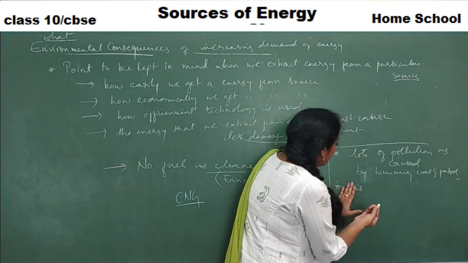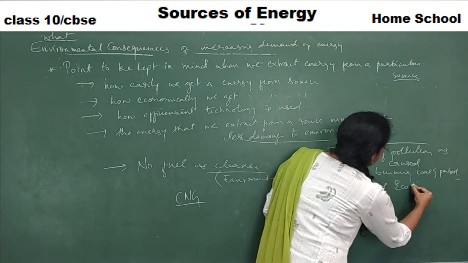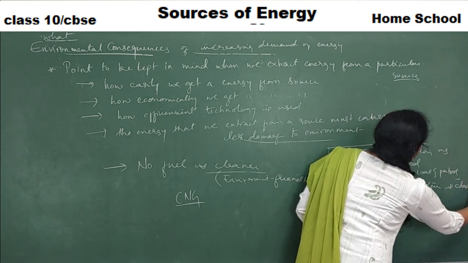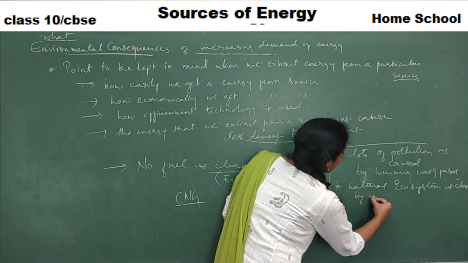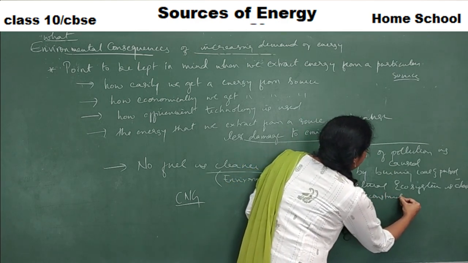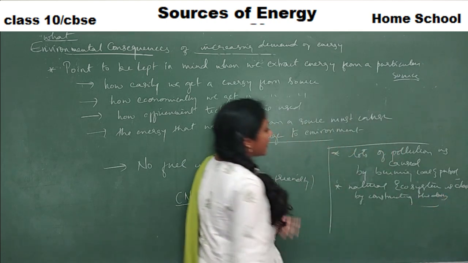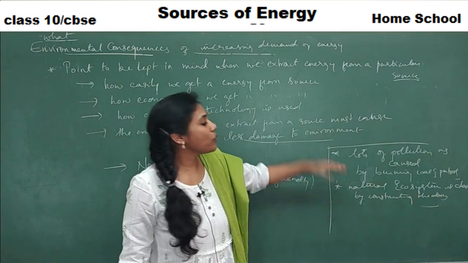Disturbance, the natural ecosystem is damaged, right? When is it getting damaged? By constructing the dams. So this is how you are actually polluting our environment, right? These are the two major things you can mention.